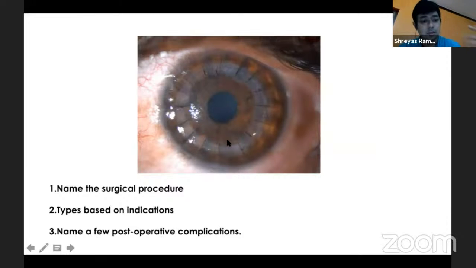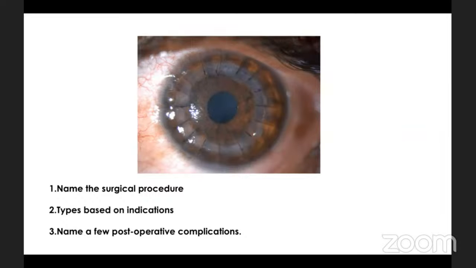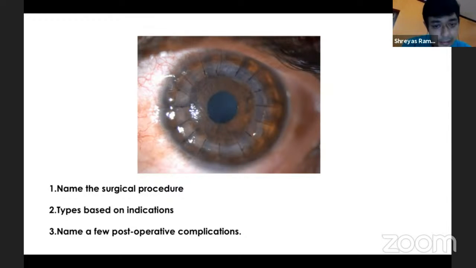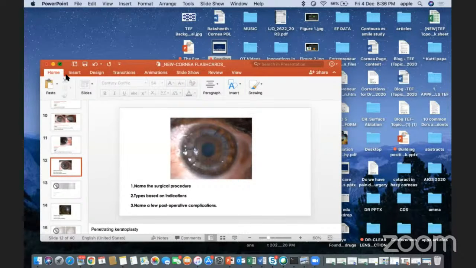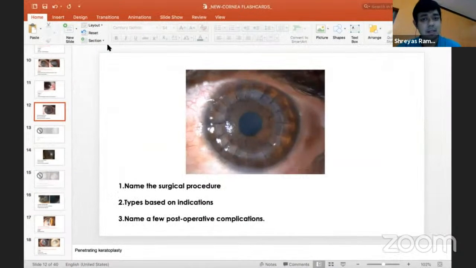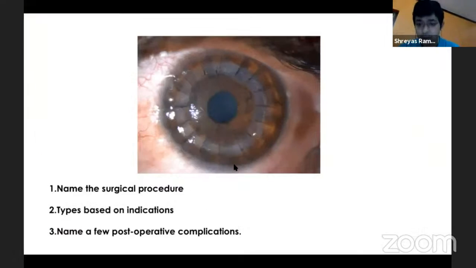Okay, so what is this surgical procedure? Penetrating keratoplasty has been done. Right. So why do you say penetrating? Are you sure this is a penetrating keratoplasty? Sir, sutures are there. Sutures are there, of course, I agree. But the only reason you would say penetrating is the sutures, and in lamellar also we put sutures. Endothelial keratoplasty like DSEK and DMEK, we don't put sutures, I agree. But could this be a DALK, or does it have to be a PK?